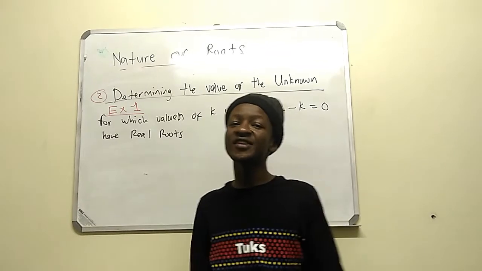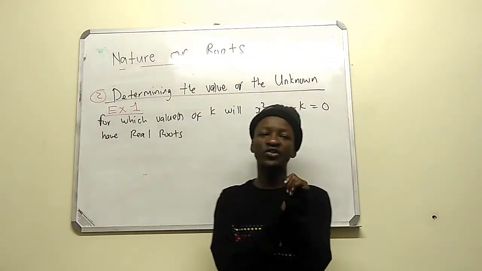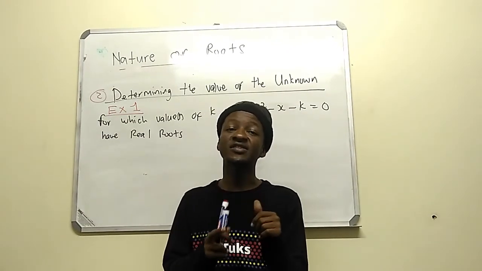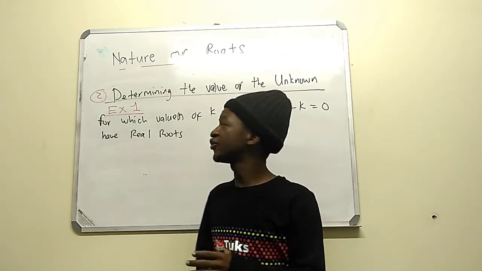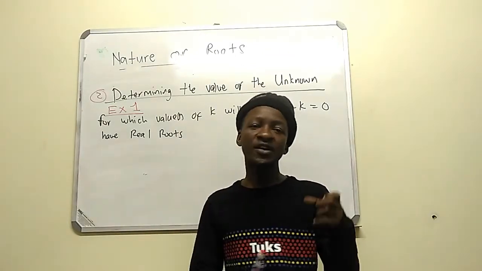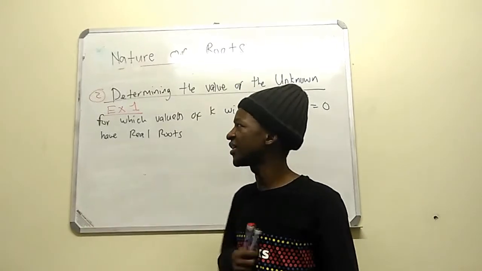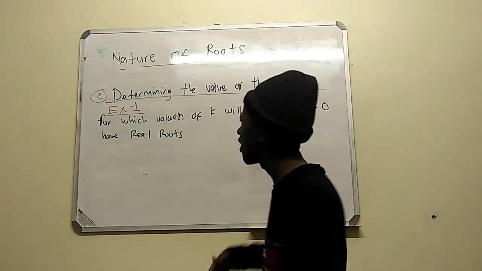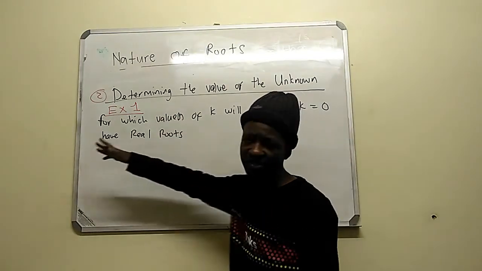Okay, hello guys. So right now, firstly, I showed you the first step: to calculate for the question that can be asked. I just showed you how to determine the nature of roots when you're given the equation, without solving it. That's how they can ask. Second, another way they can ask is to determine the value of the unknown. For example, this is how I wrote it.